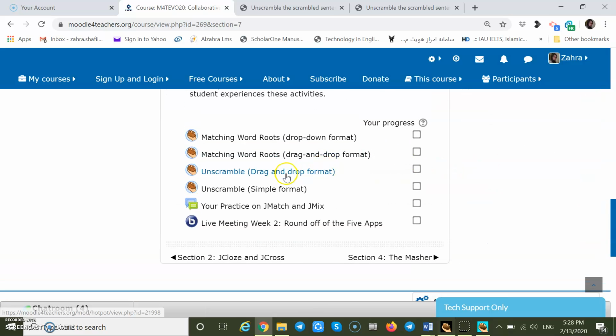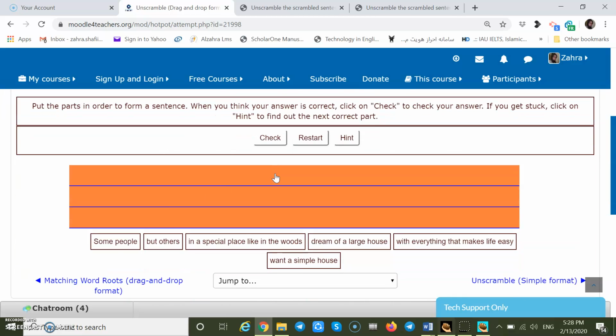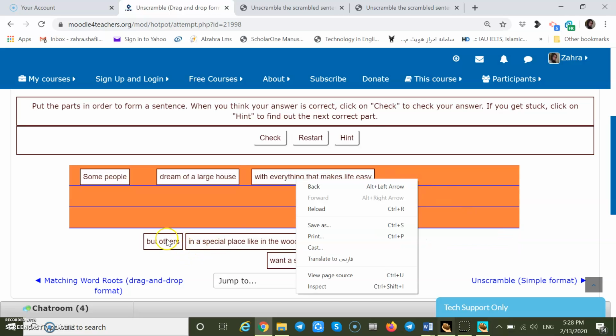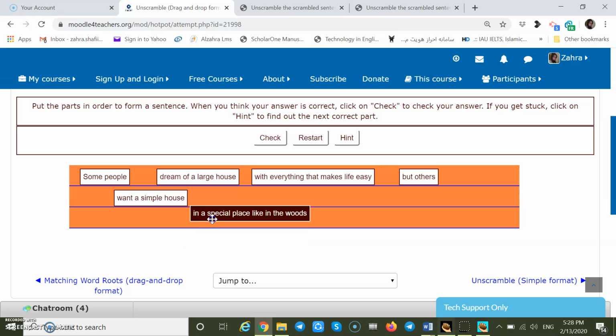Okay, students can come here to unscramble the sentences with this format. Some people dream of a large house with everything that makes life easy, but others want to live in a simple house in a special place like in the woods.